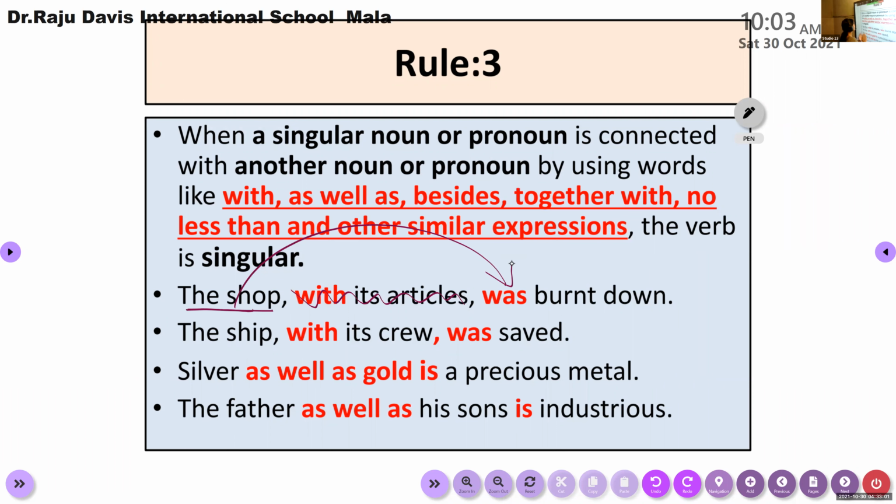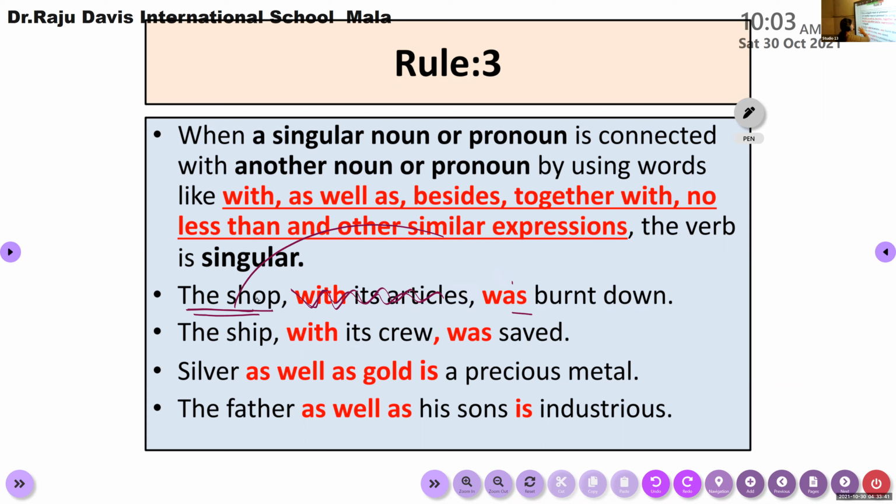Here in the first sentence, "the shop, with its article." So shop is the subject, the main subject of the sentence, and I have written a phrase, "with its article," within two commas. So this "with its articles" is just an extension to the noun shop, or to the subject shop. There is no need for considering these extensions. We can simply cut off, or remove these words, or just ignore these phrases used in your sentence, and according to the subject, use the appropriate verb there. If the subject is singular, then use only a singular verb.